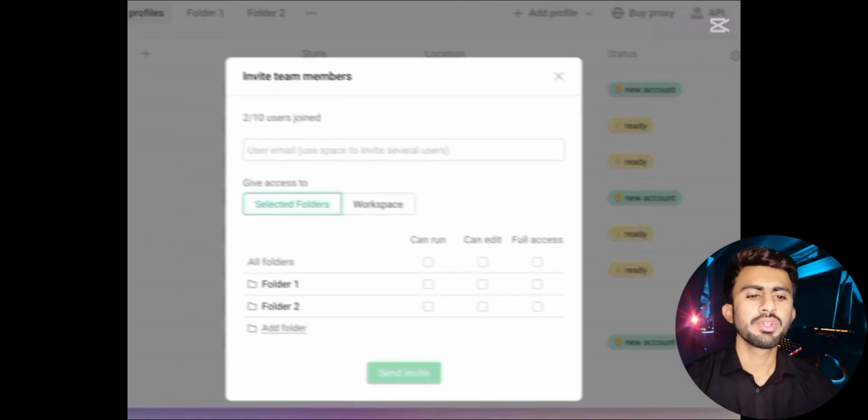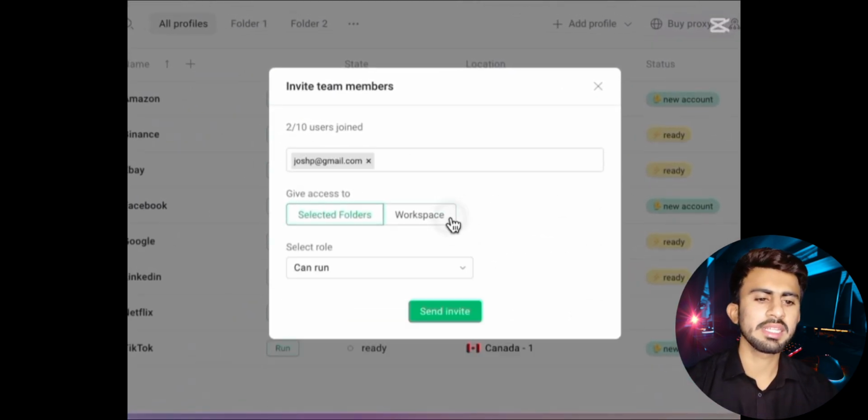And we can easily invite members, and by inviting members we can get benefits.